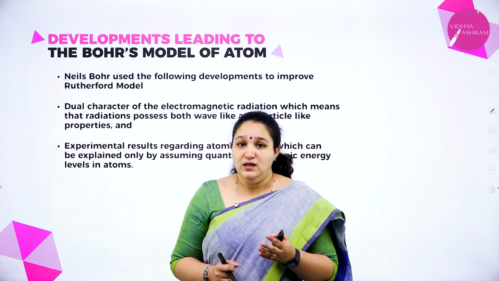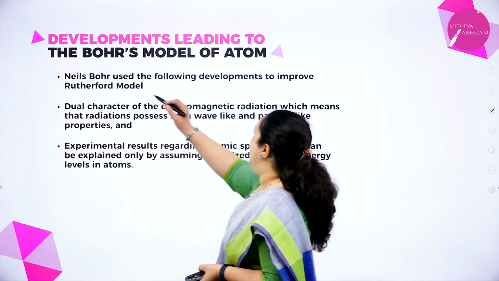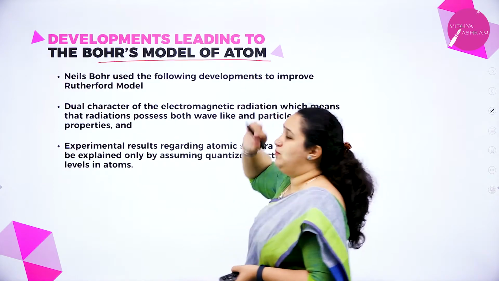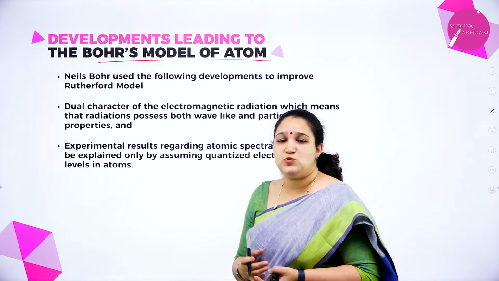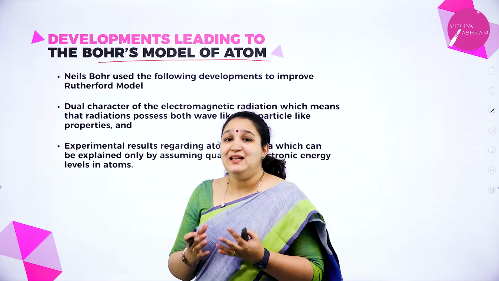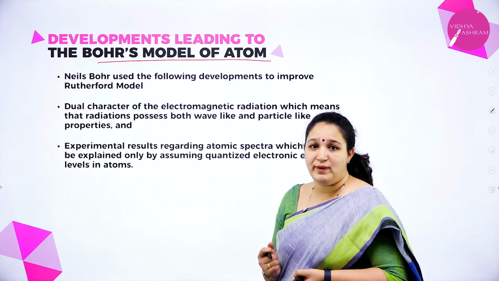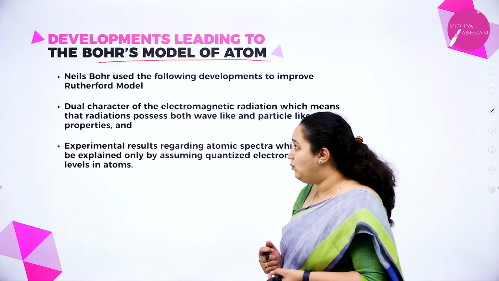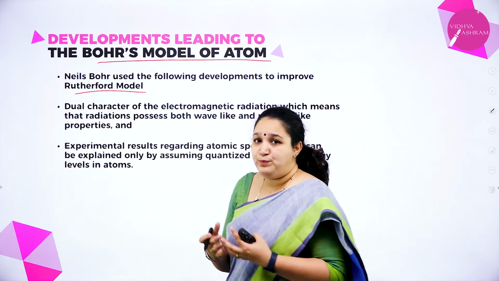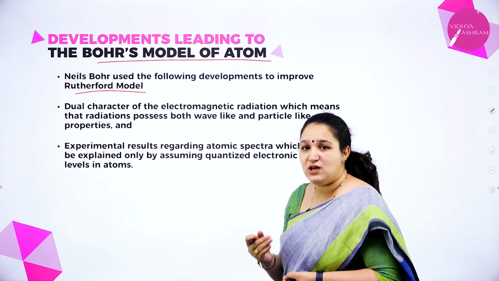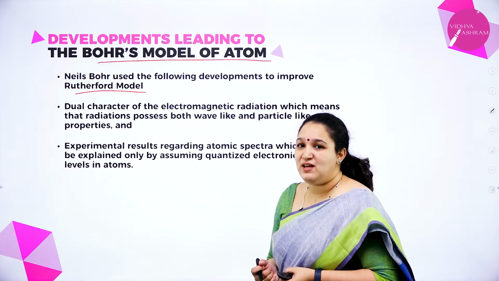Next we have the discoveries which led to Bohr's model of atom. There were several discoveries which Niels Bohr utilized to develop Rutherford's atomic model. So what did Niels Bohr do? He used the developments to improve Rutherford's atomic model. So which are the developments which came in his way?